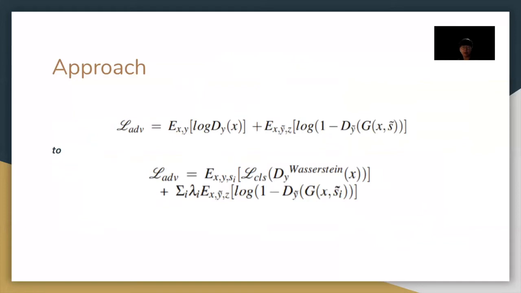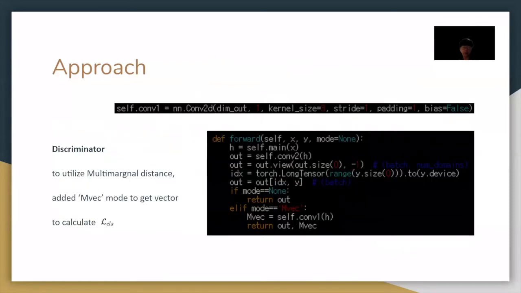The important thing here is that D_Y Wasserstein indicates the mode of a discriminator, which outputs vectorized information of the image so that the binary classification loss LCLS can be calculated. Therefore, we added the MBAC mode with output vector to calculate LCLS, and LCLS is the Wasserstein distance here.